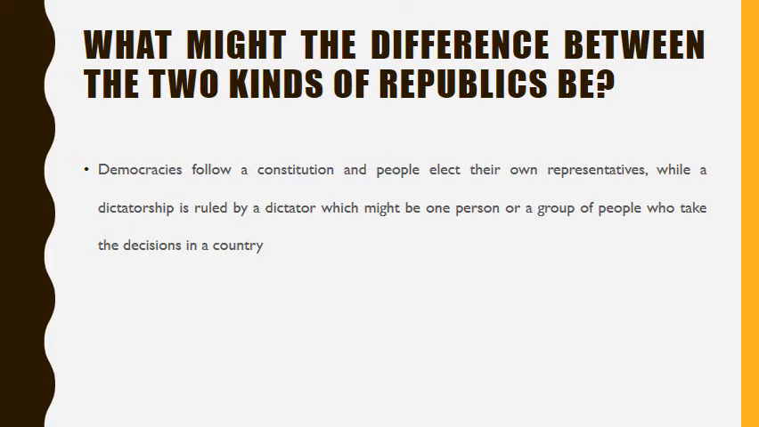What might the difference between the two kinds of republic be? Democracies follow a constitution and people elect their own representatives, while a dictatorship is ruled by a dictator, which might be one person or a group of people who take the decision in a country.